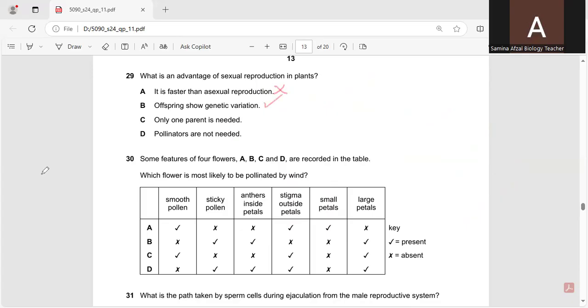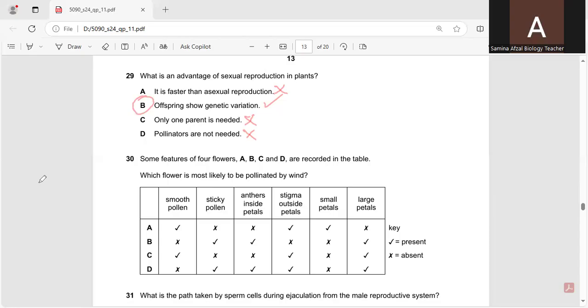Only one parent is needed. Male and female both are required for sexual reproduction. So not a correct option. Pollinators are not needed. Pollinators are needed in sexual reproduction. So offspring show genetic variations. B is the correct option, which is the advantage of sexual reproduction.